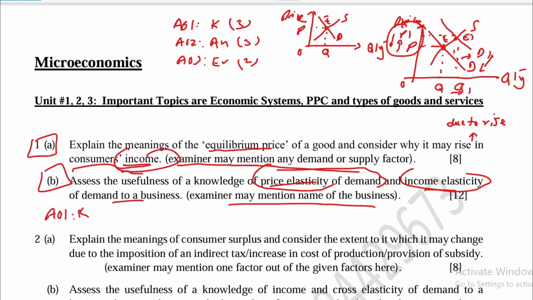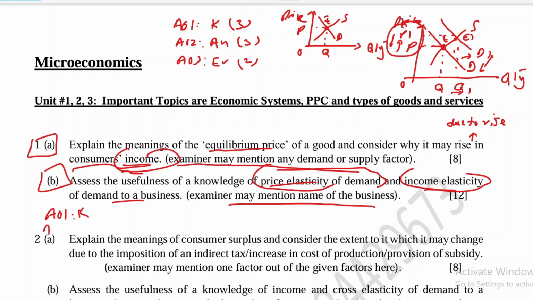And you can write down the formula as well: percentage change in quantity demanded divided by percentage change in price is the formula for PED. And income elasticity of demand measures the responsiveness of quantity demanded to a change in income. Right, so this is the basic knowledge here, and then you can move to the analysis part.